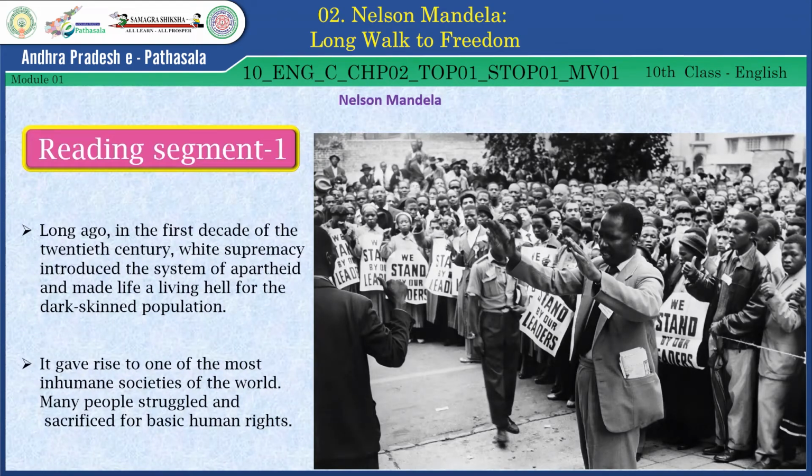Long ago, in the first decade of the 20th century, white supremacy introduced the system of apartheid and made life a living hell for the dark-skinned population. It gave rise to one of the most inhuman societies of the world. Many people struggled and sacrificed for basic human rights.